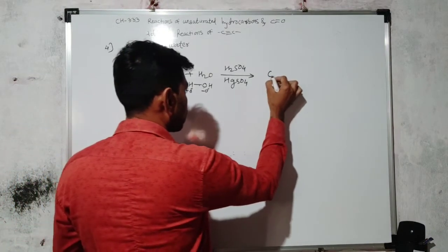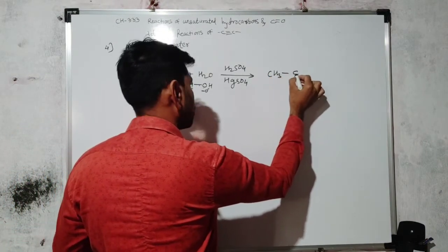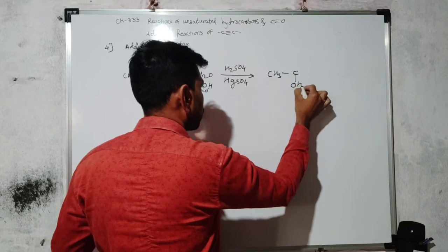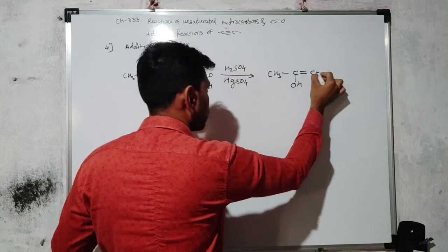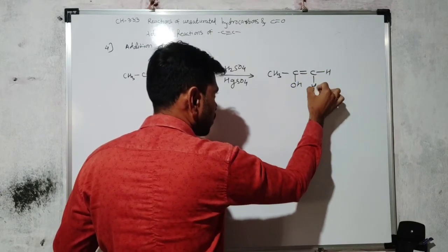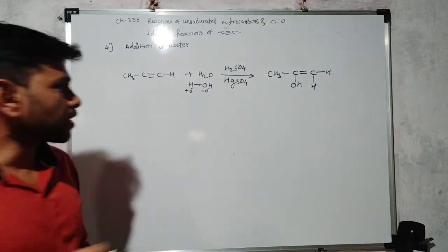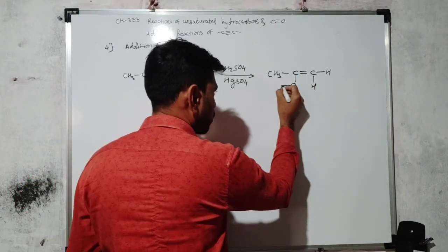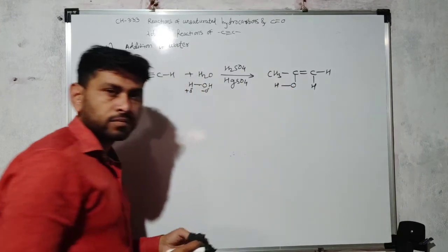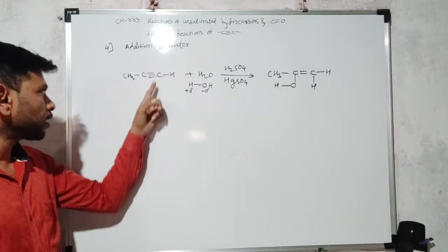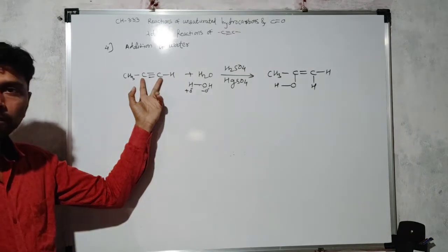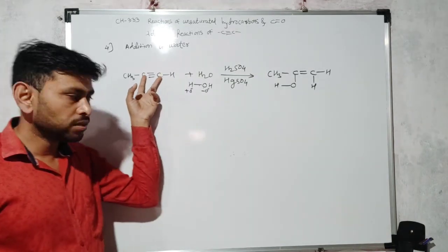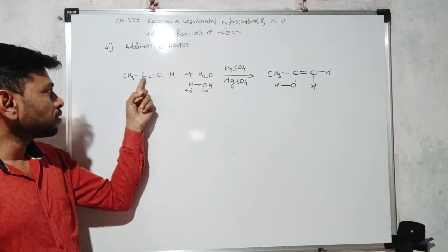So we get here CH3, C with OH, double bond C, here H, and this is another hydrogen. So the OH, the negative part, gets added to the carbon atom which has fewer hydrogens. So these two triple bonded carbons, and in these two triple bonded carbons, this carbon